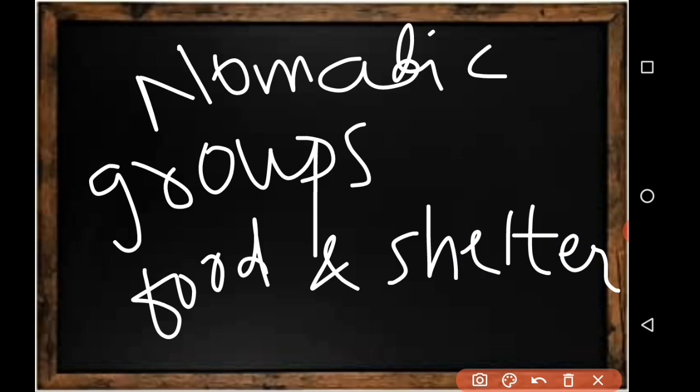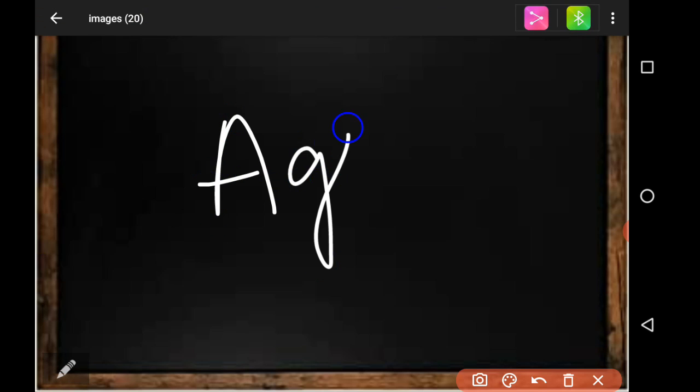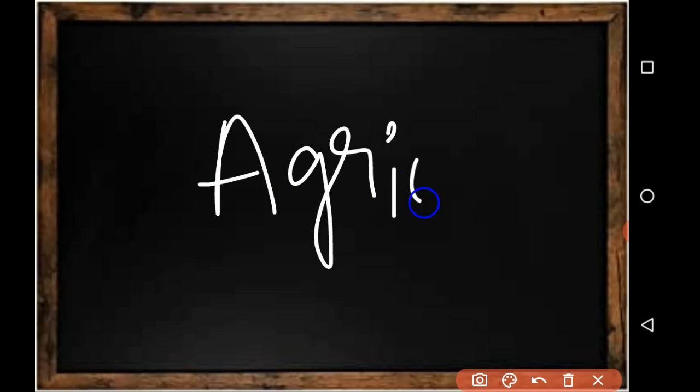Later, they could cultivate land and produce rice and food crops and others. Then agriculture was born. After that, they were producing rice, wheat and other crops, and the word agriculture was born.